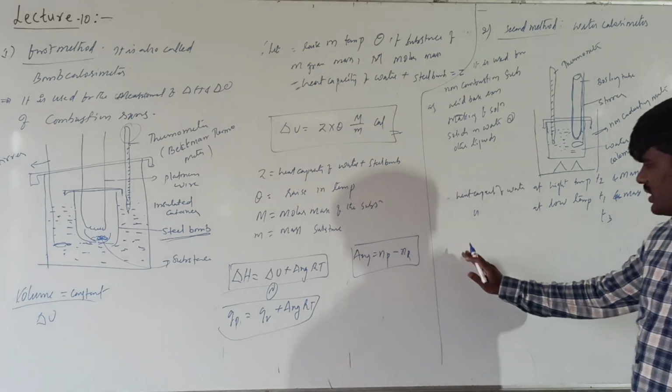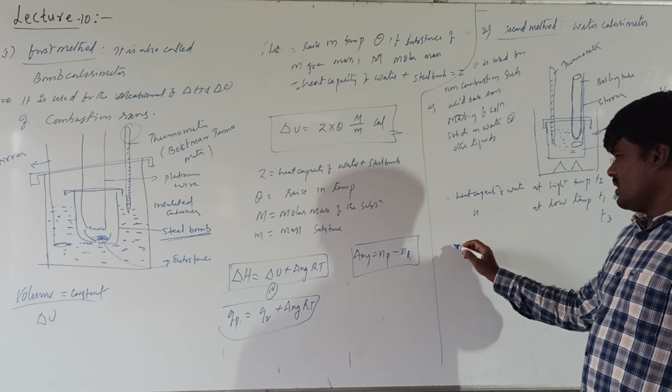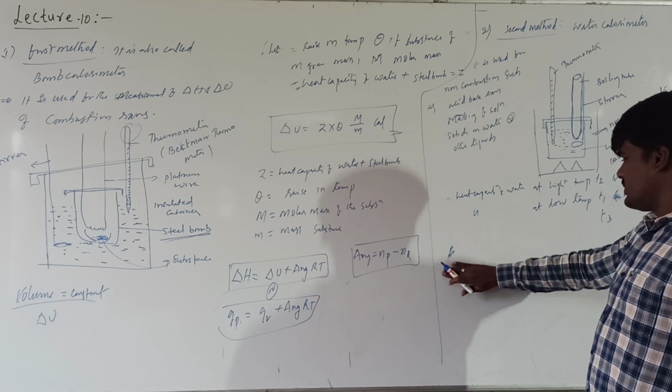Okay, from this we will calculate the heat liberated. What do we calculate here?